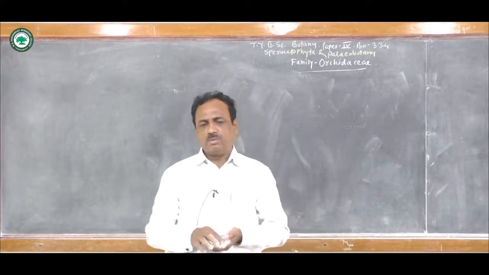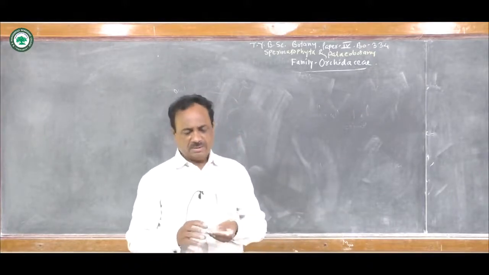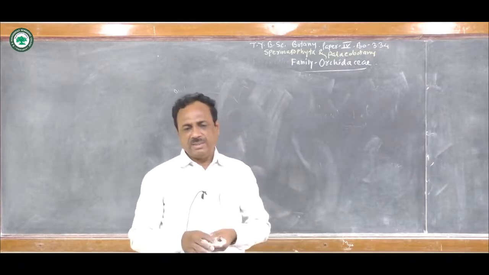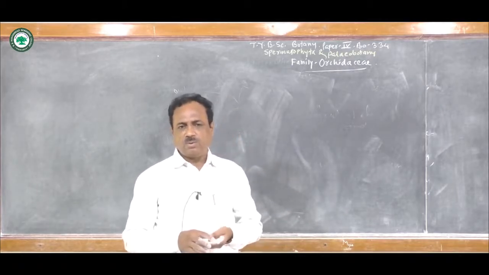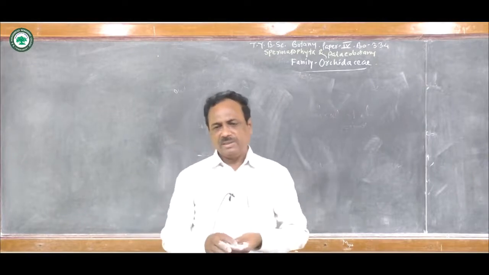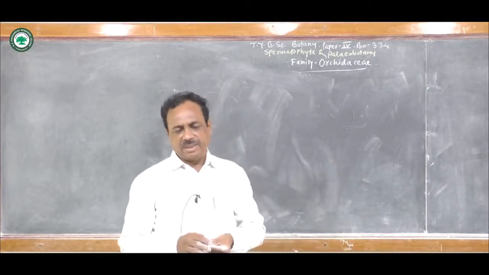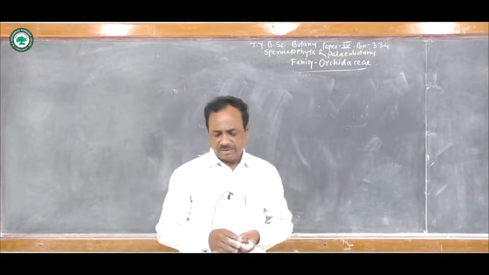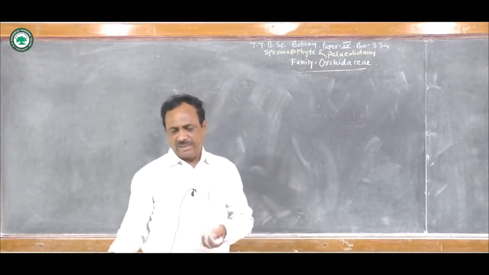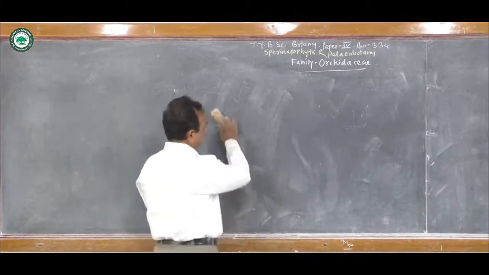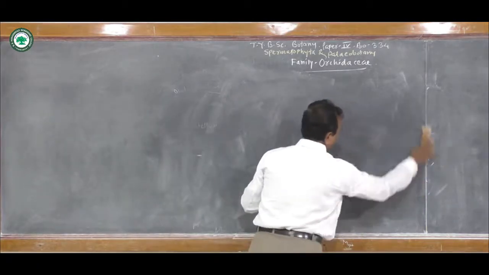The flower turns through a 180-degree angle, and there is a presence of 1 or 2 stamens with pollinia. Gynostemium is formed, and the gynoecium is tricarpellary inferior with parietal placentation, and the fruit is the capsule type. So these are the distinguishing characters of the family.